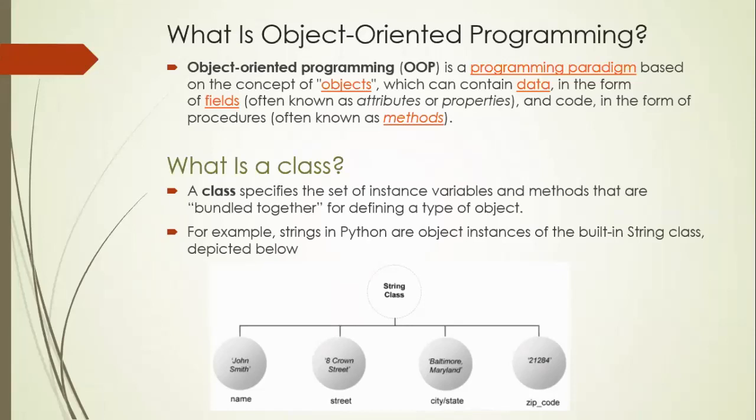For now, imagine everything in this world is treated as an object, and they belong to a certain class. But according to programming languages, class and object are defined in different ways. A class here is defined like this: a class specifies a set of instance variables and methods that are bundled together for developing a type of object. This is a definition given in the textbook, but when you go to some other areas, the class definition is defined in some other way.